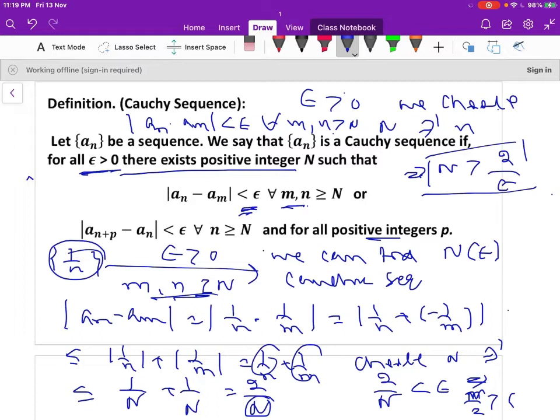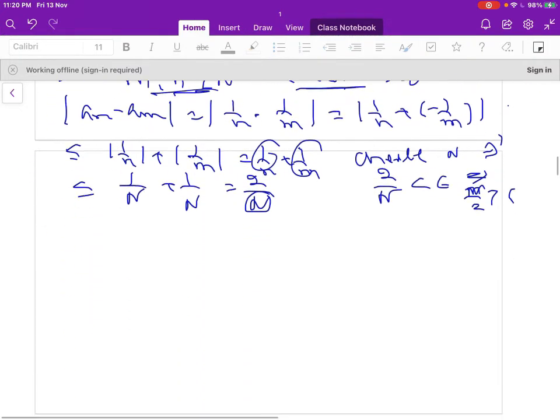So we can observe that we have seen earlier that 1 by n is a convergent sequence, and moreover it is a Cauchy sequence also. We have taken the distance of any two arbitrary values of the sequence, always less than epsilon for all m, n greater than or equal to N. Therefore it is a Cauchy sequence. It means that every convergent sequence is a Cauchy sequence.